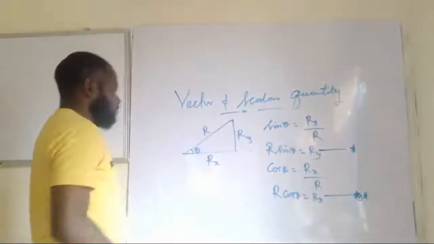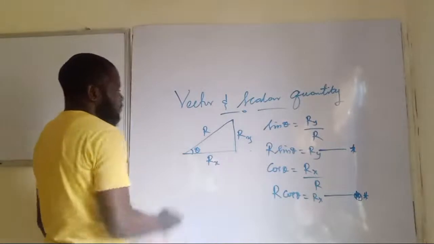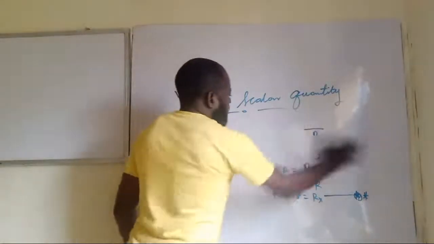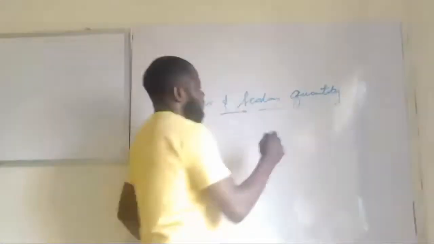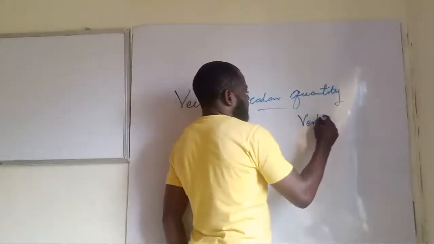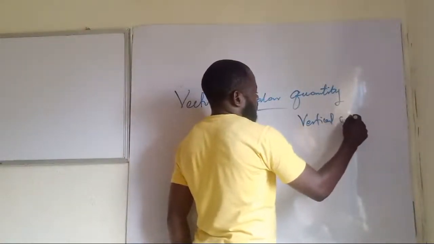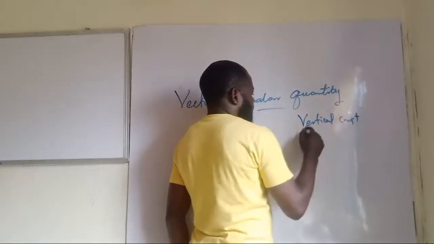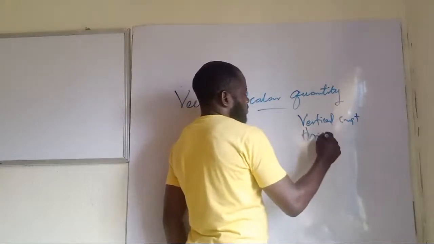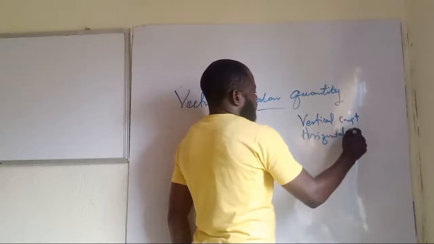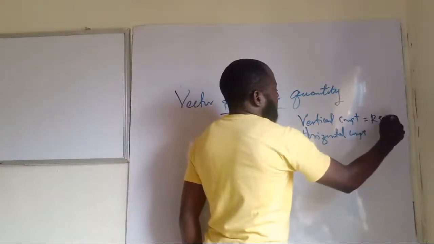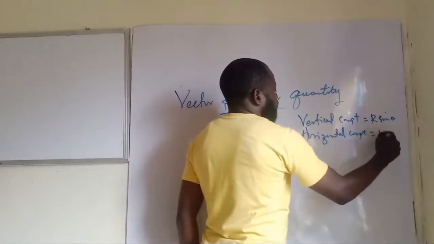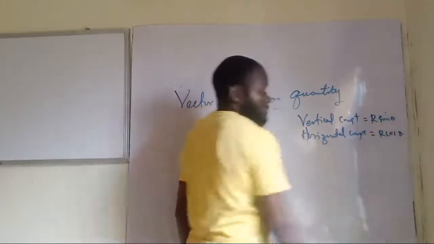Okay? Now that we understand resolution, let me write it somewhere. Vertical component and the horizontal component. So our vertical component is R sine theta, and our horizontal component is R cos theta.